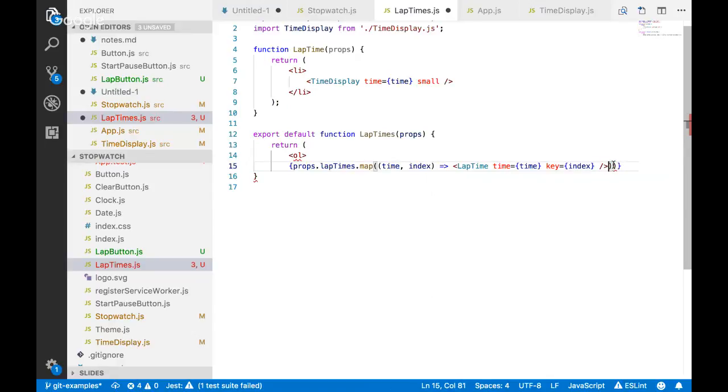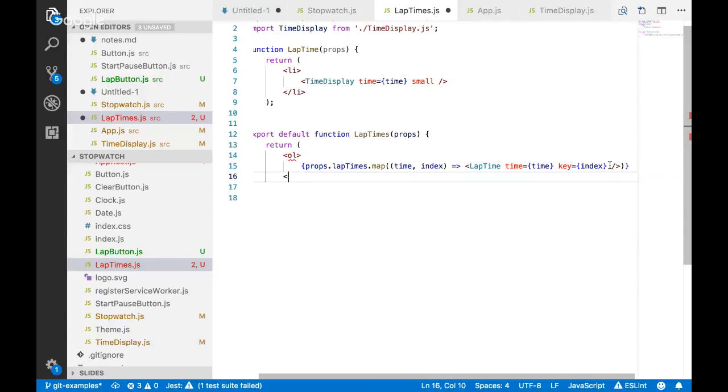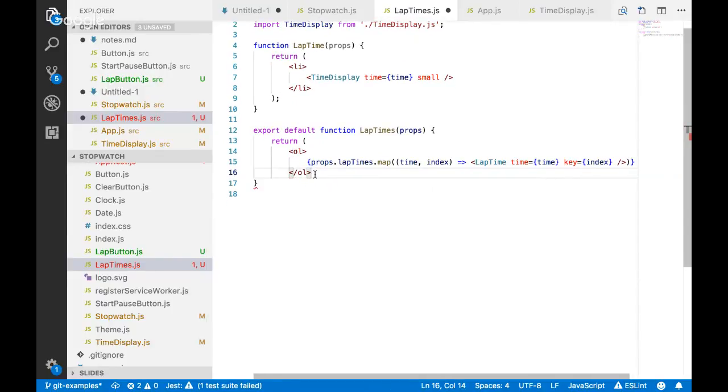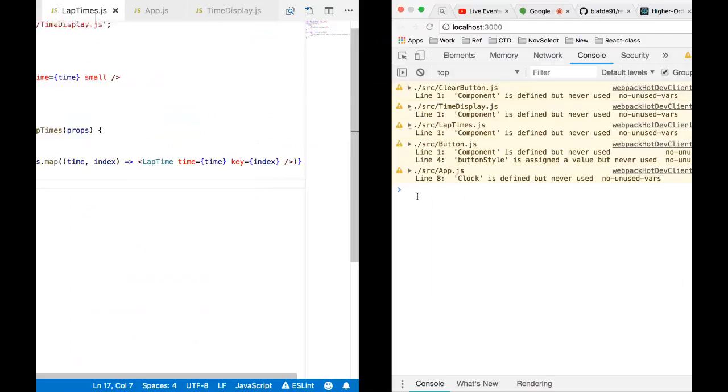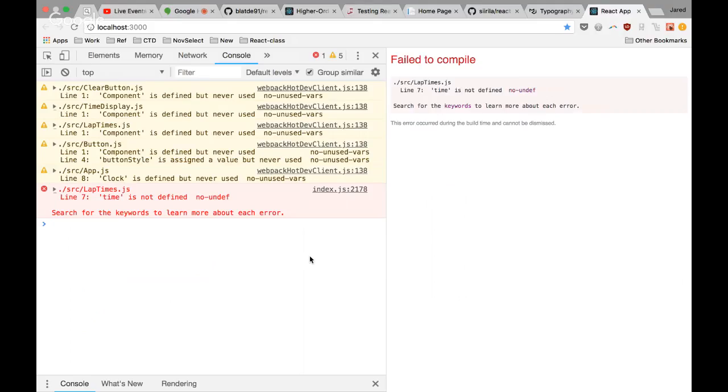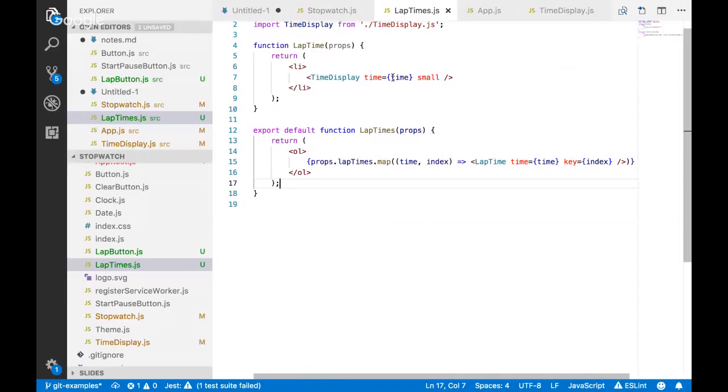So let me see here. That's right, I've got too many of that. I need to indent this so that it's clear that's my children of this guy, and that I'm returning from here. Let's see what happens. I don't know if this is going to work. We're going to find out. Time is not defined.